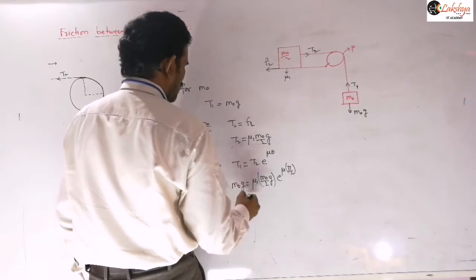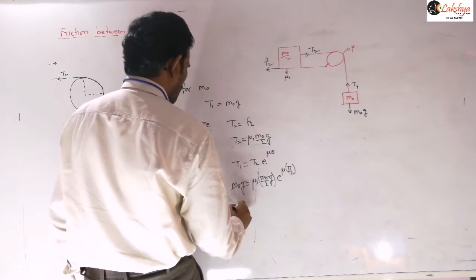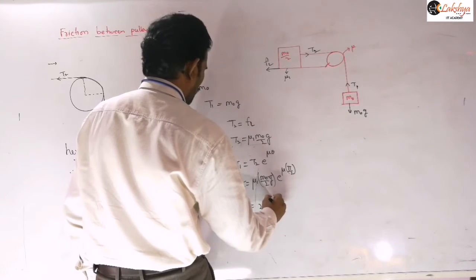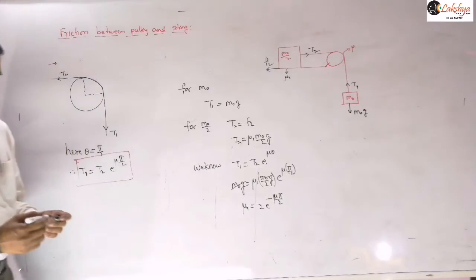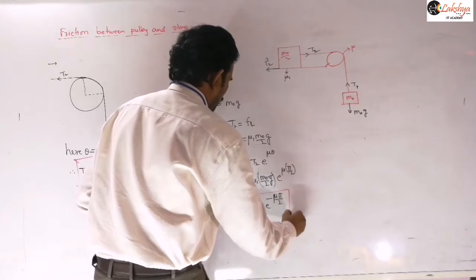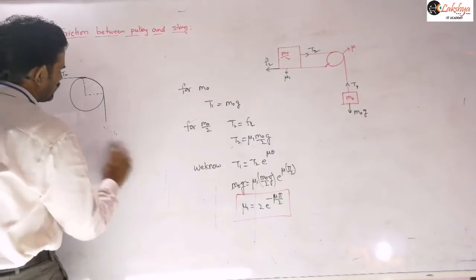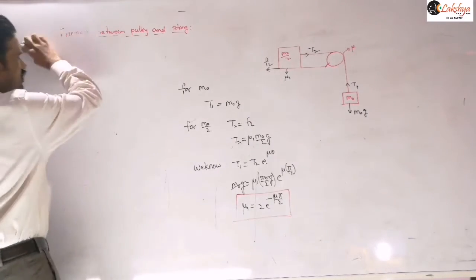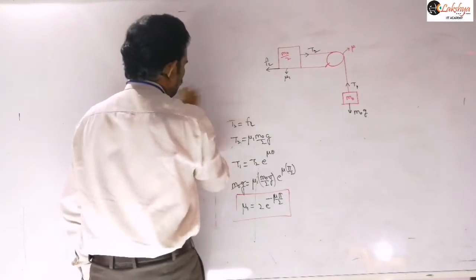Then m0 g and m0 g you can cancel. We need the expression for mu1. So mu1 is equal to 2 into e power minus mu into pi by 2. That will be the expression for the coefficient of friction required between the block and the table. Such types of problems will be there based on this. You can solve them easily just by using the tension T1 T2 relation.